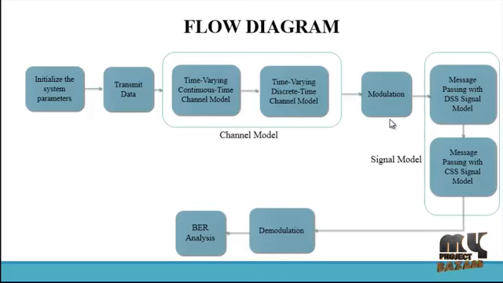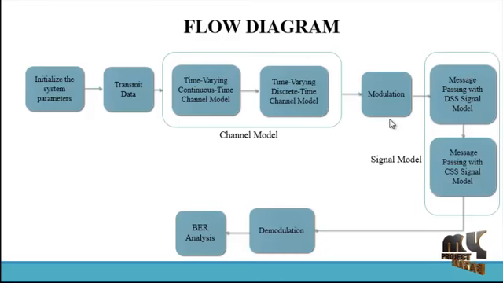Under these OFDM signals we apply the message passing technique for the signal model. This is a very important step of our process, because of the message passing on the discrete state space model of the signal. The state space separates a discrete signal into different segregated signals for a discontinuous signal model, and we use the message passing technique for the continuous state space model. For continuous signals we get the channel model. These two techniques make up the signal model, which is passed again to demodulation.